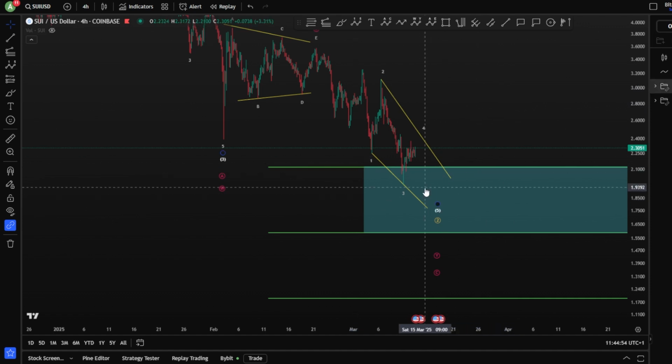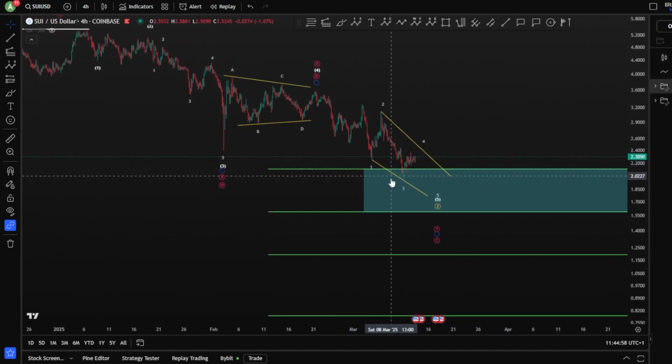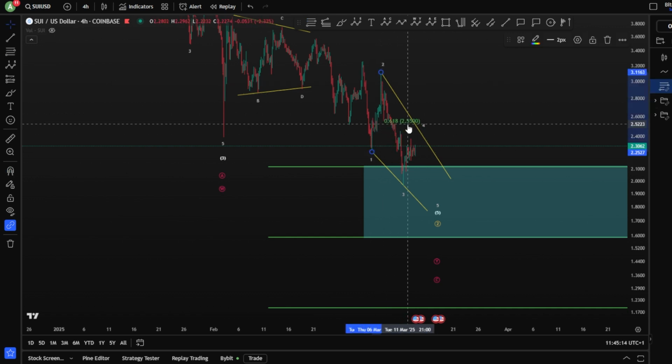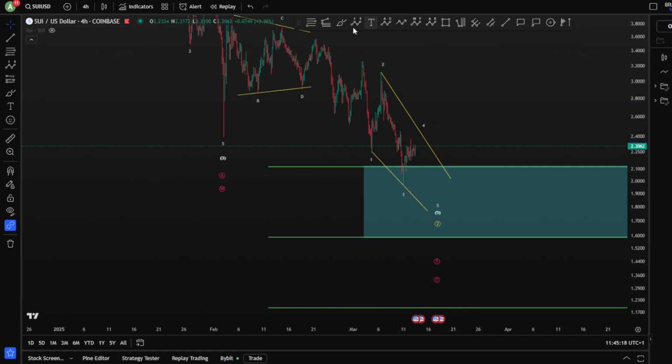As you can see, the blue box was already our aim, and we hit it perfectly yesterday. So very, very nice. And now we have much higher precision for a wave 4, because we did not finish it yet. So potentially, right now we're looking for this wave 4. Here we go. And it should be based on the wave 3, the wave 4, sorry.